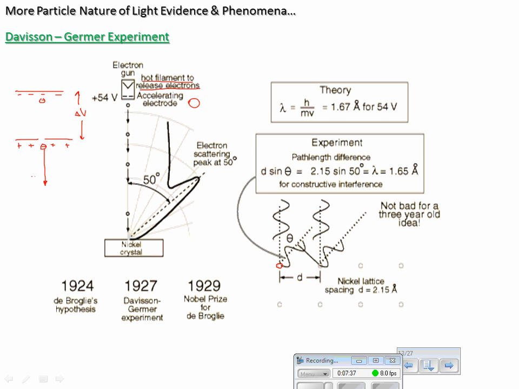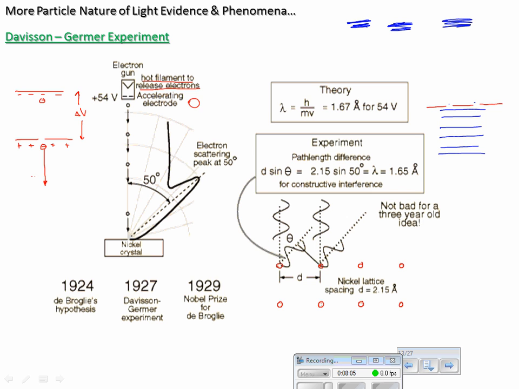Over here is a representation of the atoms in a nickel crystal, very nicely organized, equally spaced in that crystal lattice structure. If we go back a couple days to talking about double slit, we shine light at double slits, and it acts like two sources. Then out here we get a bright spot, dark spot, bright spot, dark spot, and so on.